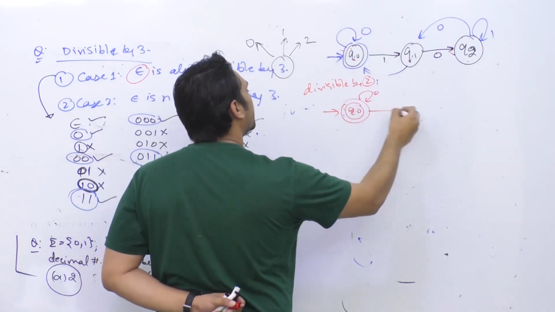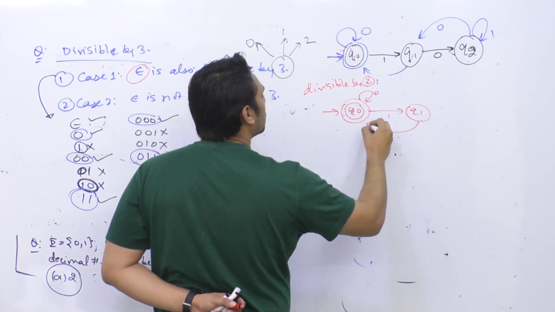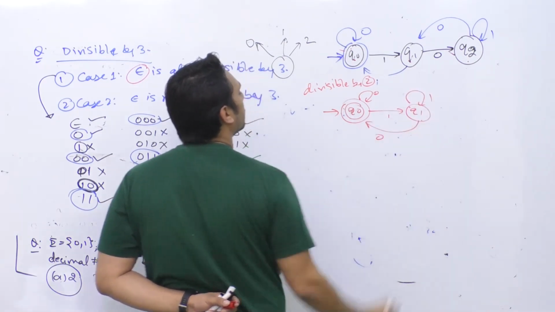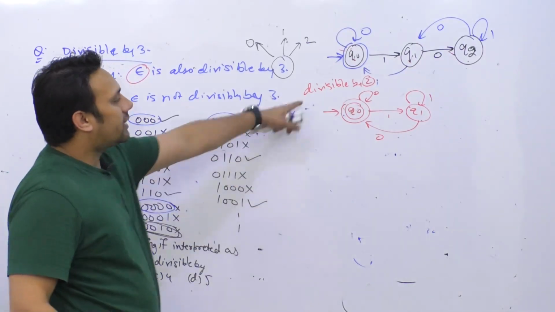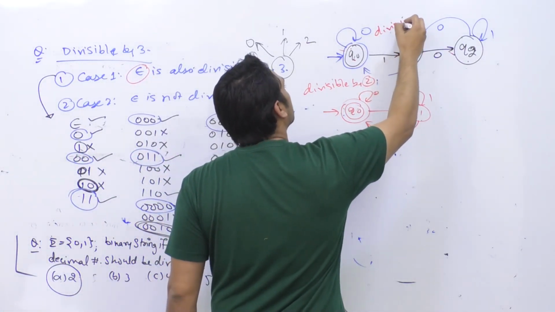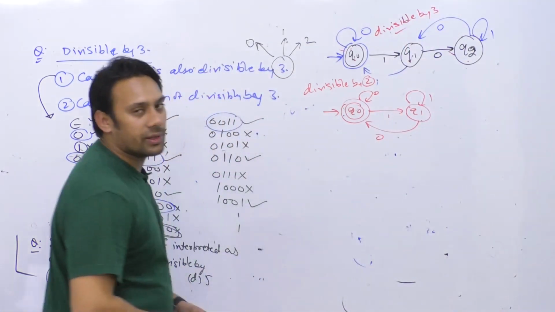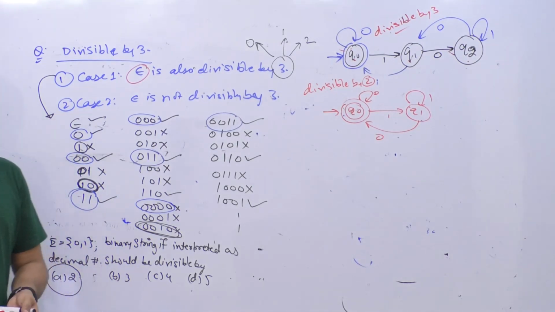If you get a 1 here, we go to the state Q1. Again, if you get a 0, we'll go to the state Q0 and we can get 1s here, right? So this was a diagram for divisible by 2 and this was a diagram for divisible by 3. Okay, so these are two different diagrams.